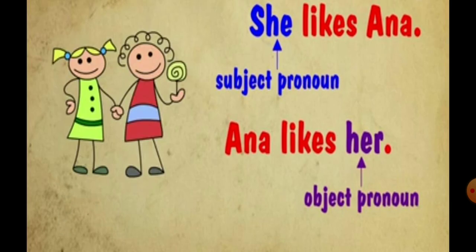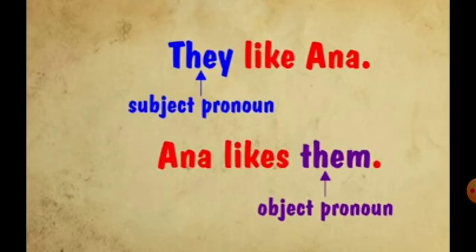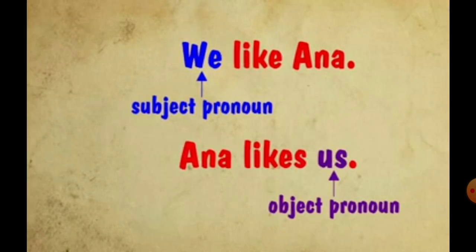She likes Anna. Anna likes her. Similarly, she changes into her. They like Anna. Anna likes them. The subject pronoun they changes to the object pronoun them. We like Anna. Anna likes us. We changes into us.